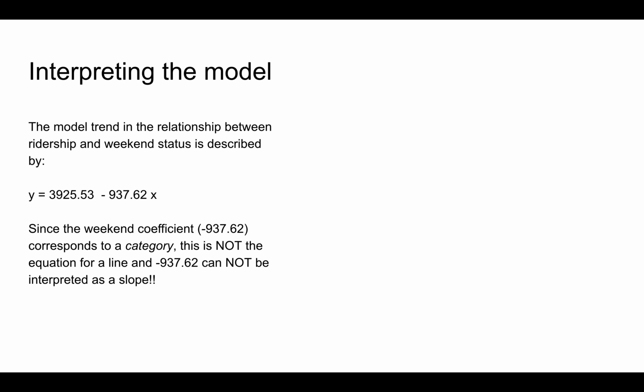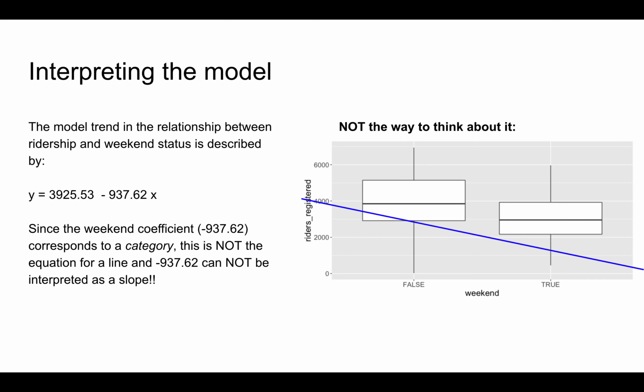Since the weekend coefficient, negative 937.62, corresponds to a category, negative 937.62 cannot be interpreted as a slope. This makes sense if you think back to our visualization. It would make no sense to describe this trend by a line. In fact, a line is much more complicated than necessary to capture our simple observation that ridership tends to be higher on weekdays than on weekends.